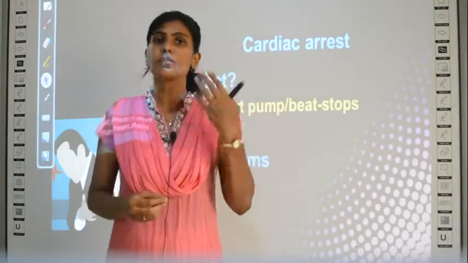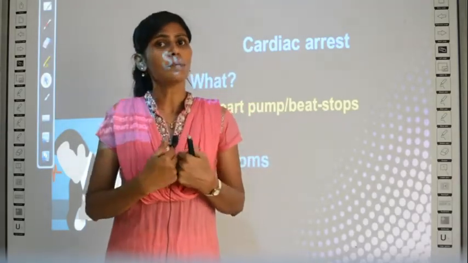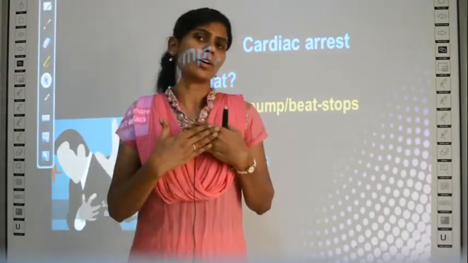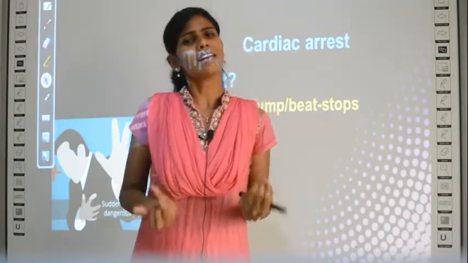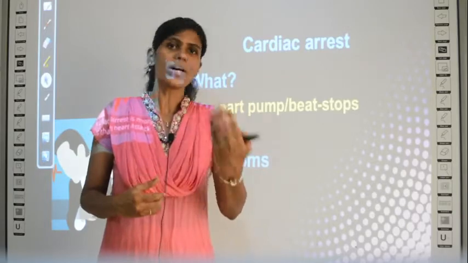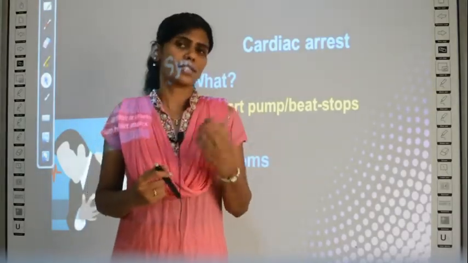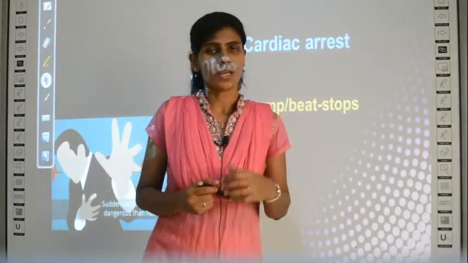Why? Because suppose if a person's heartbeat stops, sometimes if the doctor beats on the chest region, there is a chance of the heartbeat to work again. If it stops for some while, there are some chances. So the doctor tries that way.